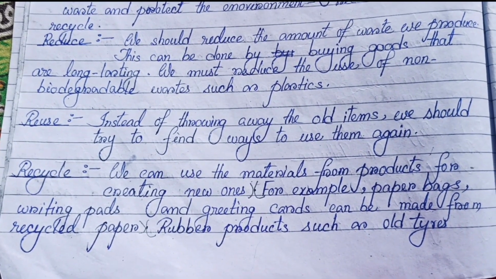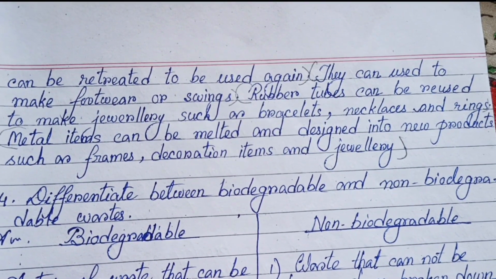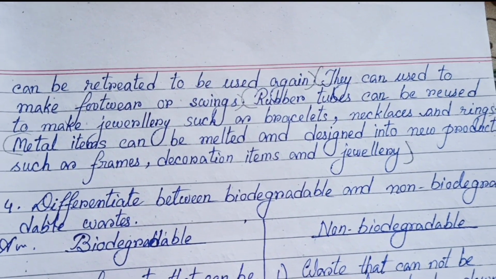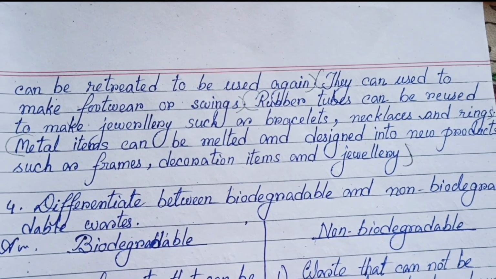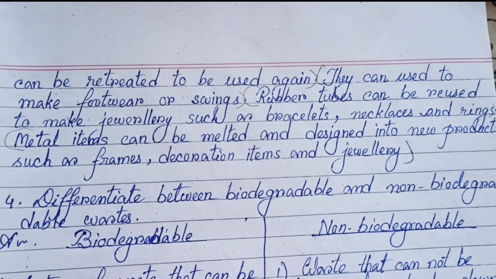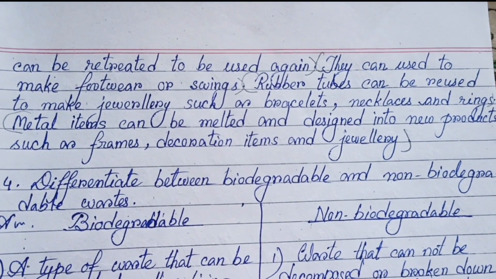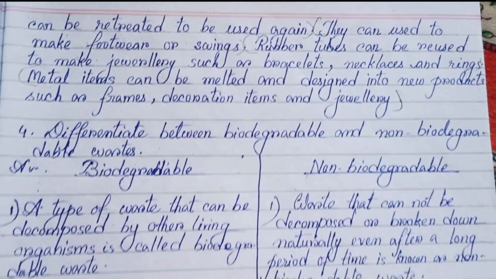Rubber products such as old tires can be retreaded to be used again. They can be used to make footwear or swings. Rubber tubes can be reused to make jewelry such as bracelets, necklaces, and rings. Metal items can be melted and designed into new products such as frames, decoration items, and jewelry.